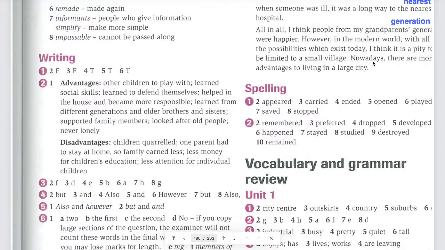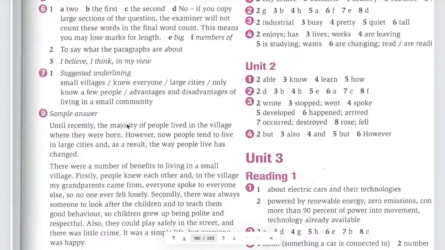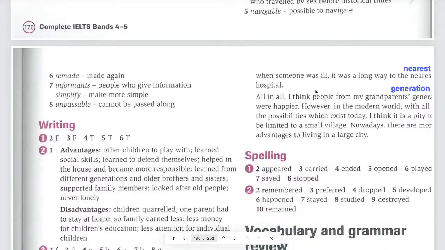So here, after reading all of the things, now this writer comes to a conclusion that I think people from my grandparents' generation were happier. I mean, the people in the past, they were happier. That's what he thinks, right? However, in the modern world, with all the possibilities which exist today, I think it is a pity to be limited. So that means that he still thinks that young people should move to some large cities for more opportunities, right? So that's kind of a conclusion.